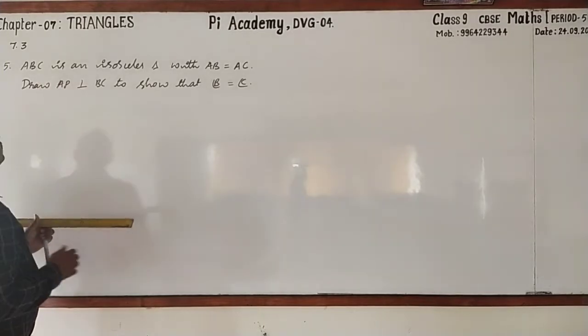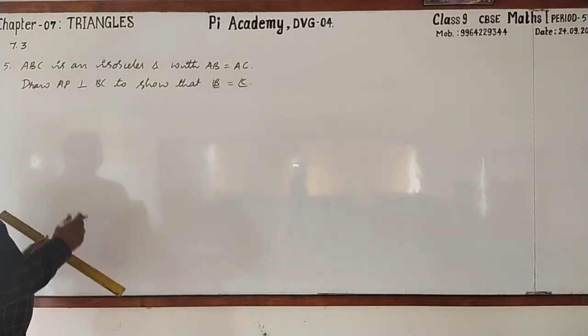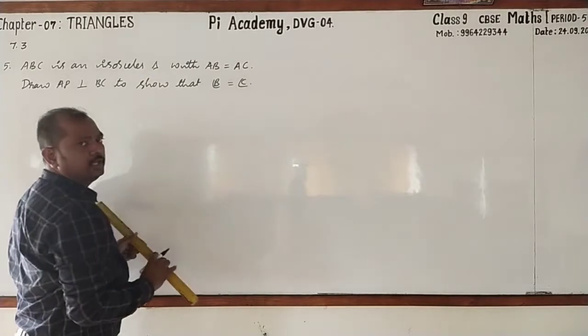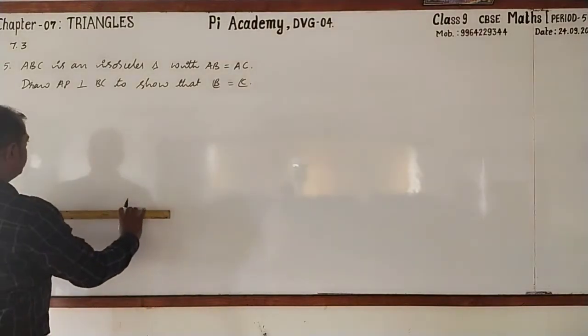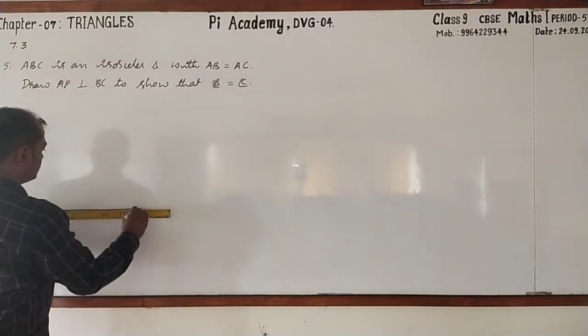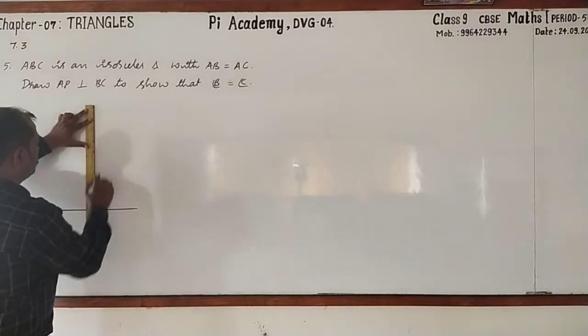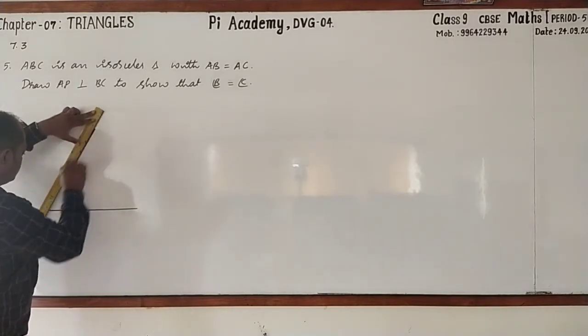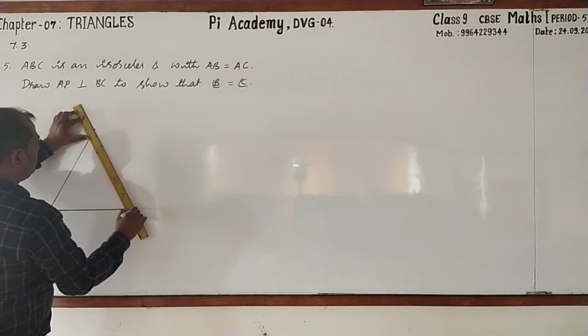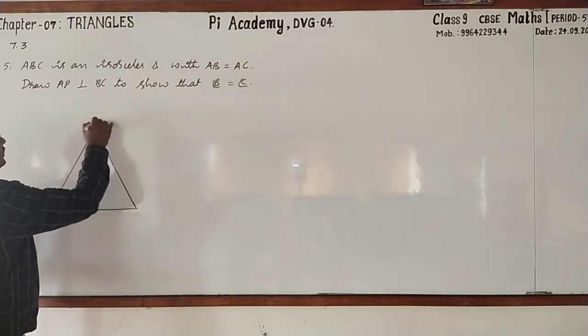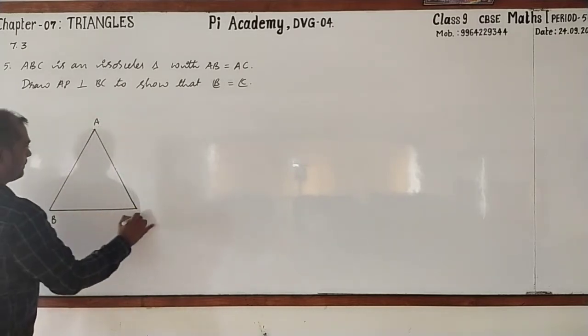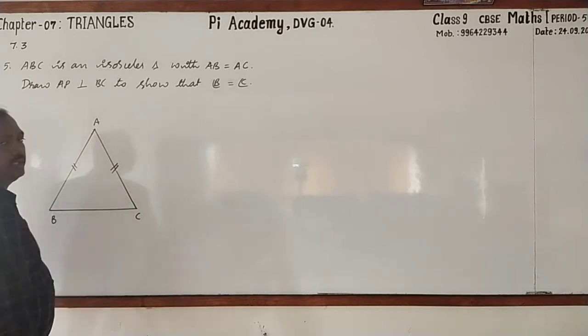Now, first we shall draw an isosceles triangle ABC in which AB equal to AC. Let's take scale and pencil and draw an isosceles triangle. And name this triangle as ABC, in which AB equal to AC.